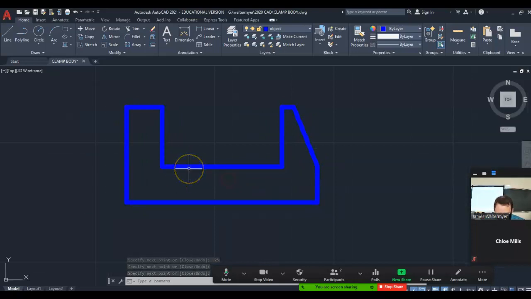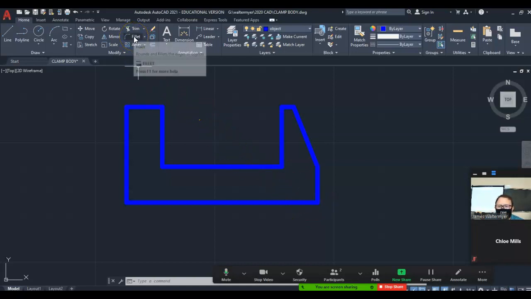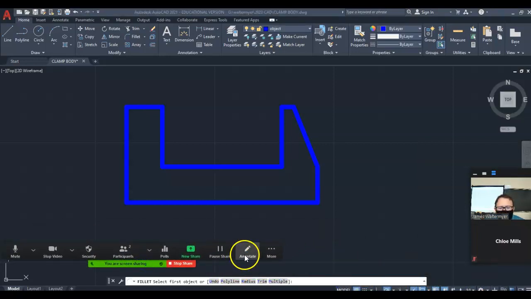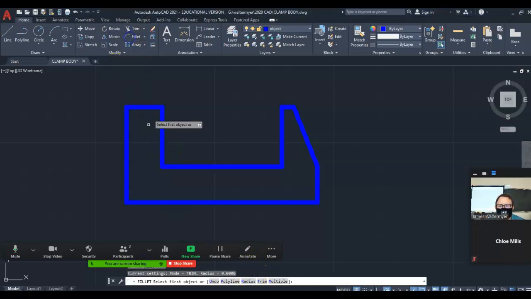So I have the basic shape. These corners I'm going to round. So to round them, I'm going to use the fillet command, which is in modify. Once I click on fillet, let me move this a little bit. All right, I have to tell it the radius, because if I just click on fillet and click on the lines, nothing's going to happen.